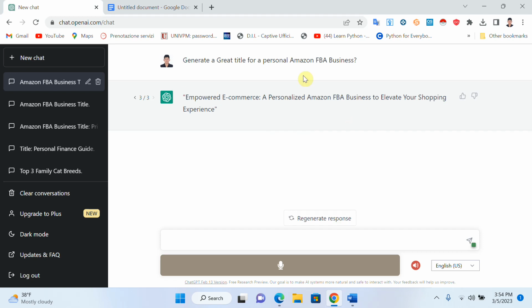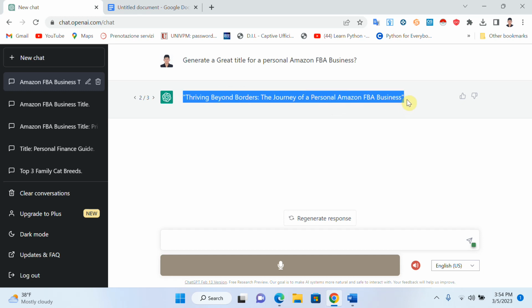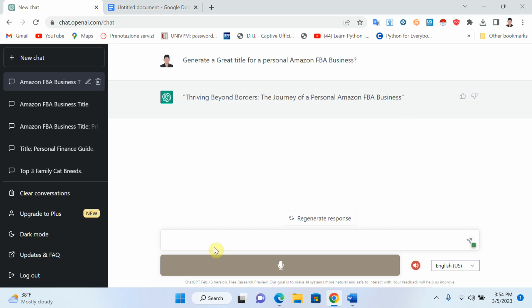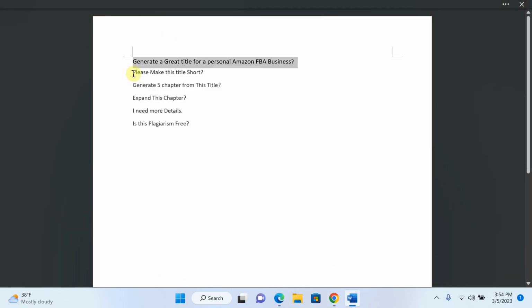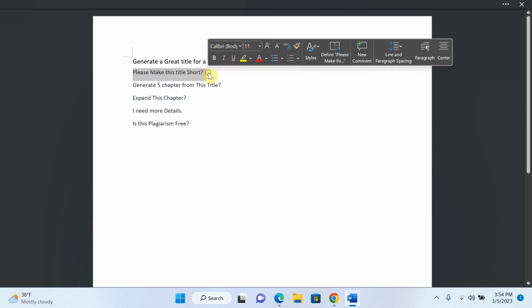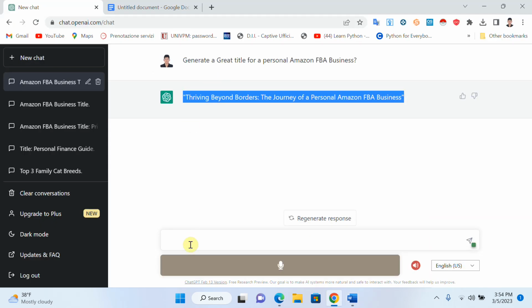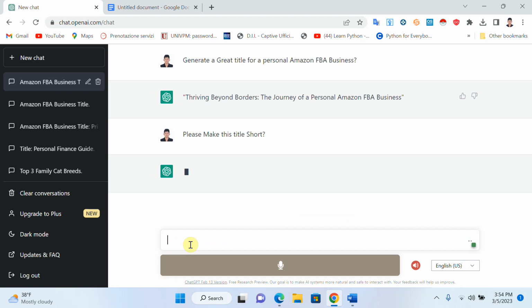So you can see that I searched and now I have three titles, one, two and three, right? For example, I think the second title is very good. I like it, but the title is too long. I want to make it shorter, so I will write here, please make this title short, and copy and paste here and enter.